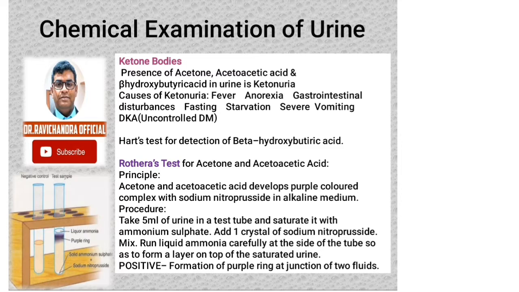Then mix the solution, and after that add 2 to 3 drops of liquid ammonia along the walls of the tube carefully to form a layer on the top of the saturated urine. Rothera's test positive is indicated by formation of purple ring at junction of the two fluids.